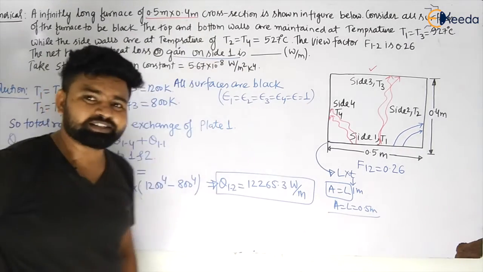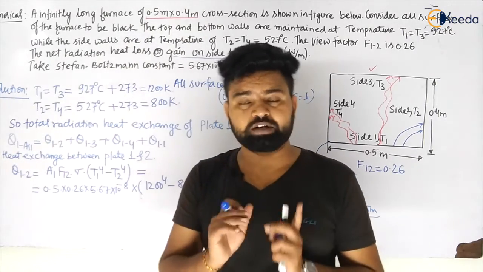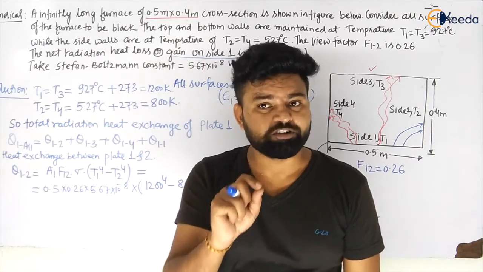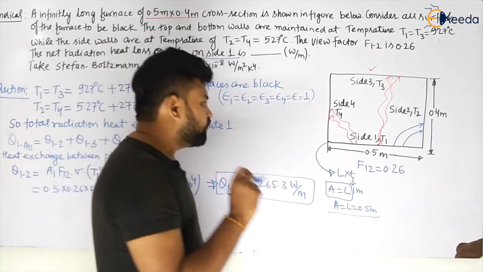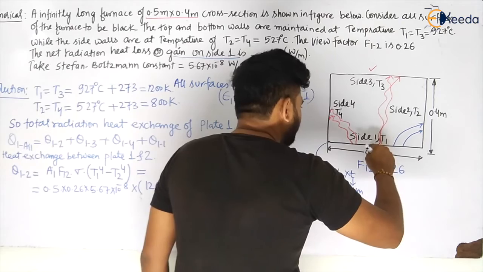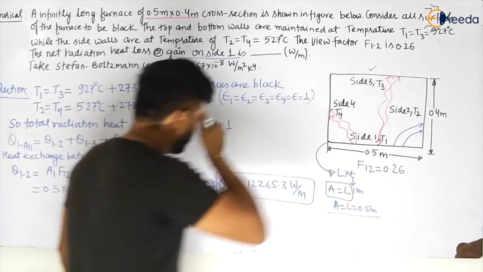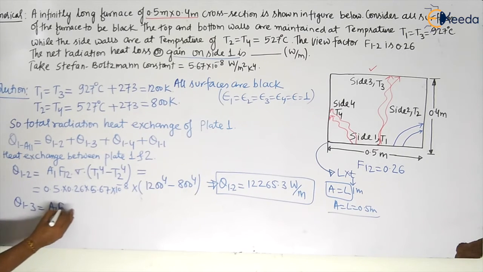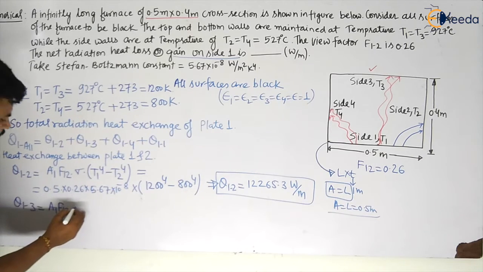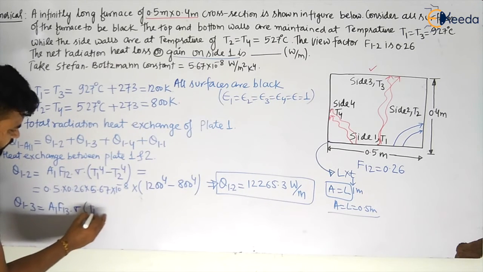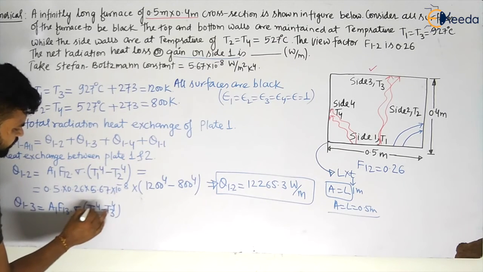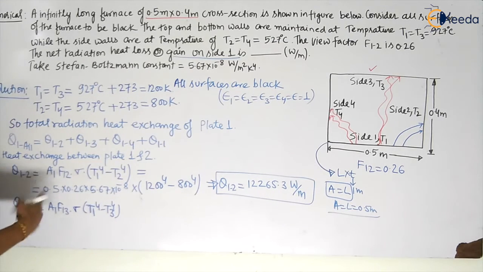Now, my dear students, I have calculated for surface 1 when it is exchanging heat in the form of radiation with surface 2. So let us see what will be the exchange of heat from 1 to 3. If I calculate Q13, this will be given by A1 F13 multiplied by sigma into T1 to the power 4 minus T3 to the power 4.